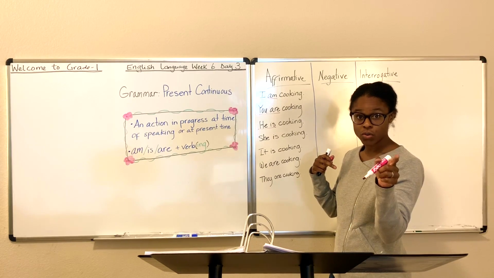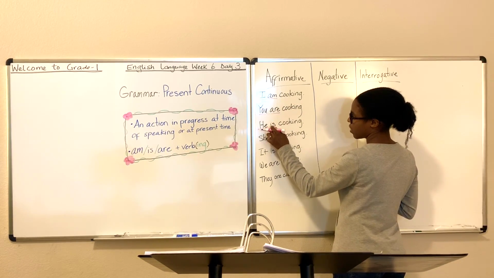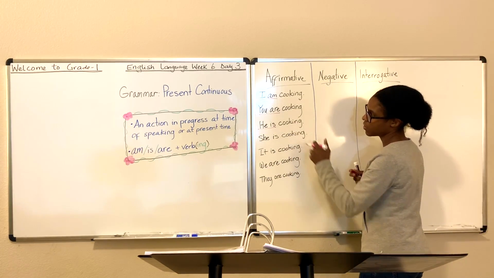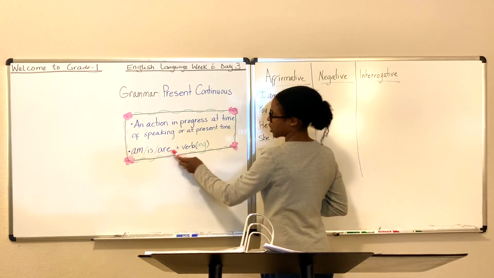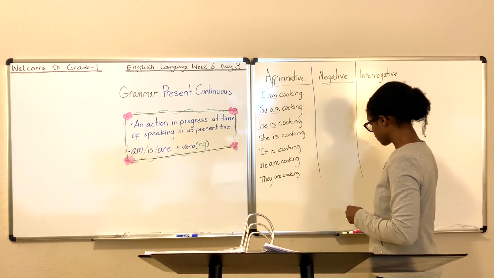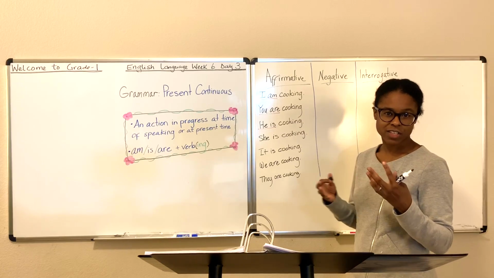So here we have I am, you are, he is, she is, it is, we are, they are. Just be mindful of that: am, is, are, depending on the pronoun or noun, the subject.